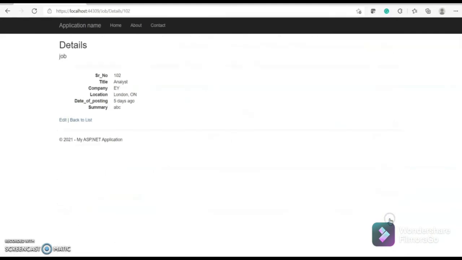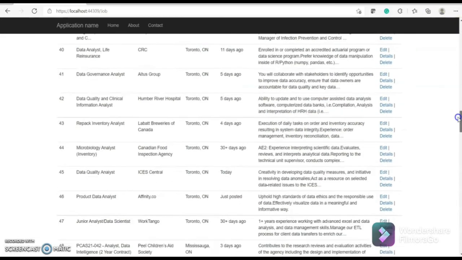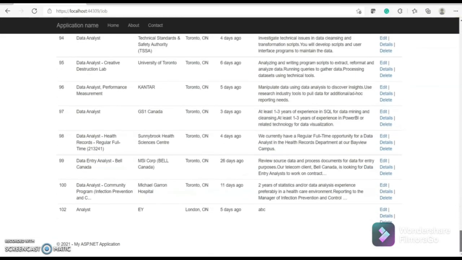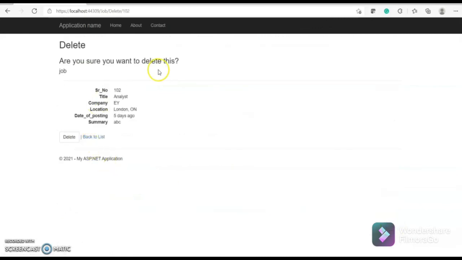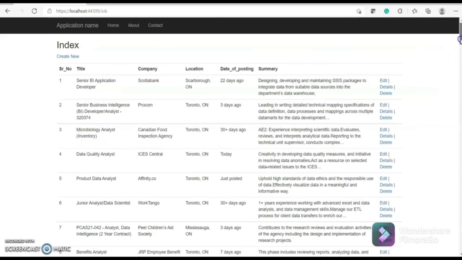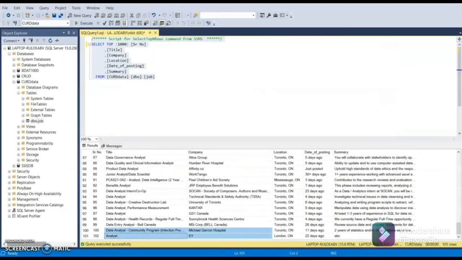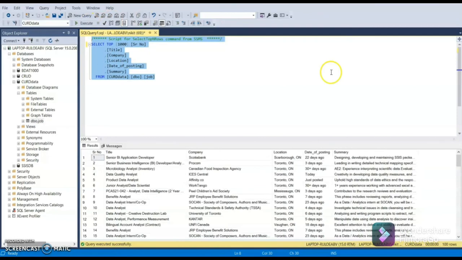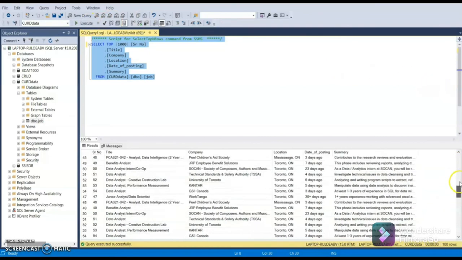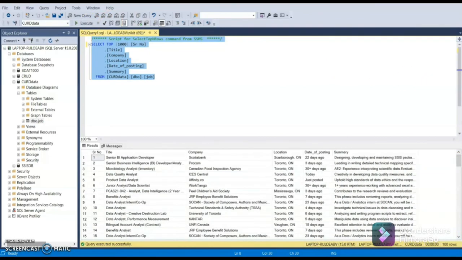When we want to read, it can show the details here, and for the final operation, that is delete, we can select it from here, and it will ask for our confirmation, and we can delete it, and we can see that the record is no longer here, and the same changes can be seen in the database also. When we run it, we can see that there are only 100 rows. So this is from my side, and thank you for your time.